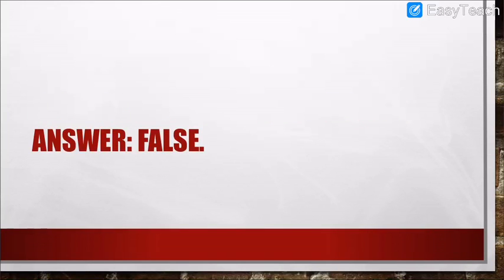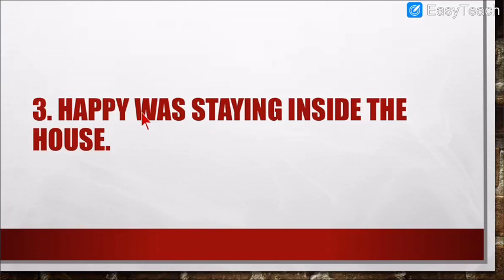Obviously not in her house. So this statement is false. So please write the answer. Answer 3, false. Happy was staying inside the barn. Barn means where the animals sleep and are fed. So this statement is false. In the house, Happy was not allowed to come.